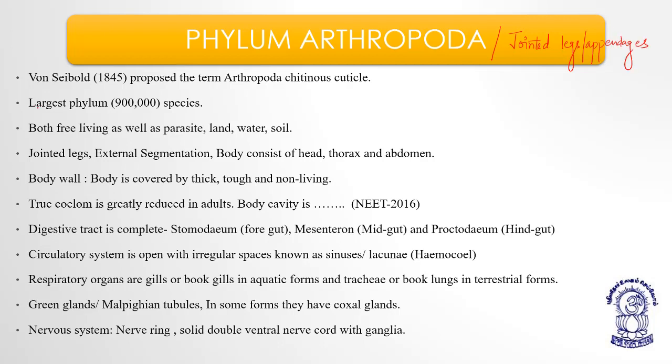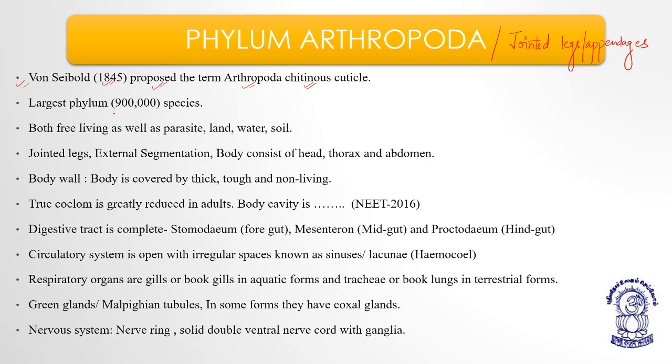Now, von Siebold in 1845 proposed the term Arthropoda. The organism has a cuticle as the outermost layer, which is made up of hard chitin. So they have a chitinous cuticle, and he proposed the term Arthropoda for them.